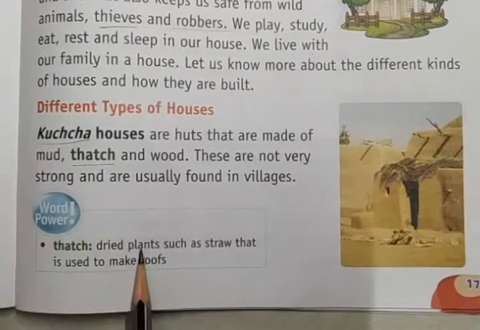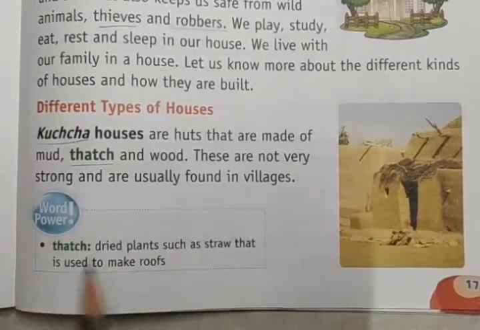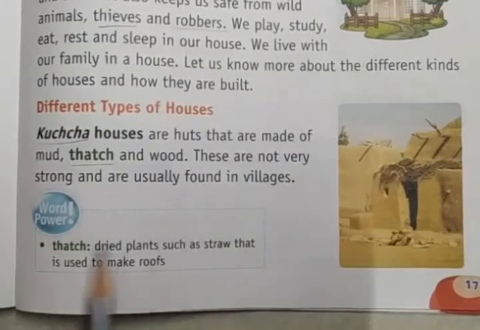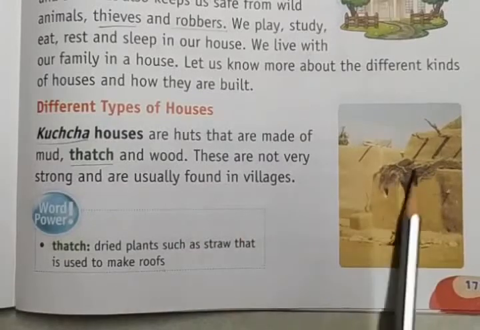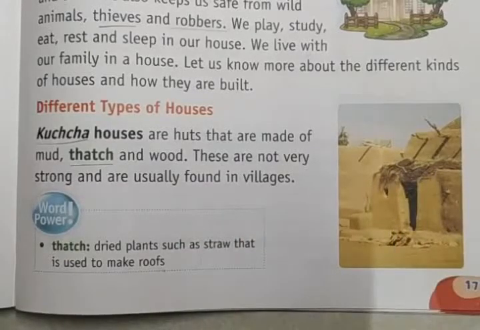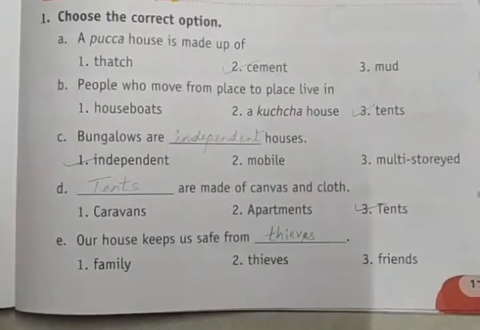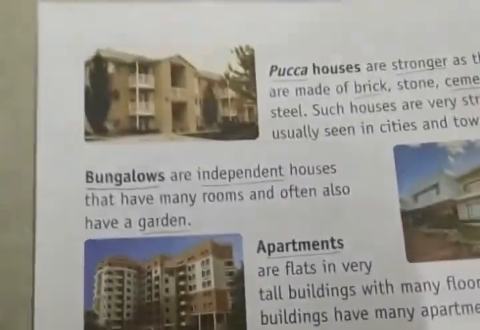Thatch means dried plants such as straw that is used to make roofs. They are called thatches. Followed? Hope you are understanding this lesson, right?